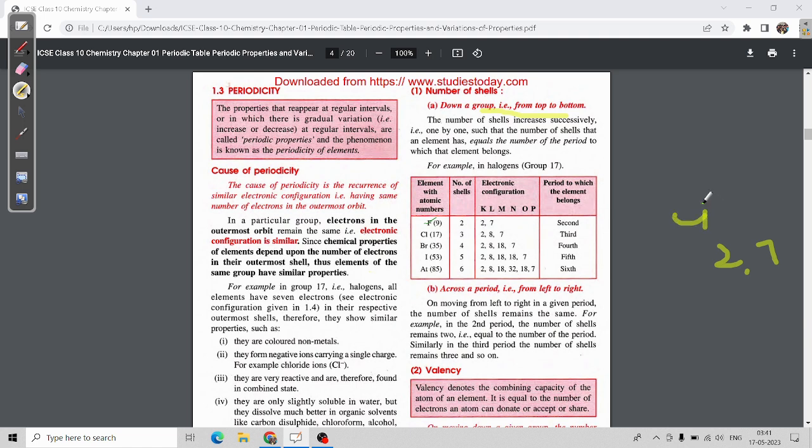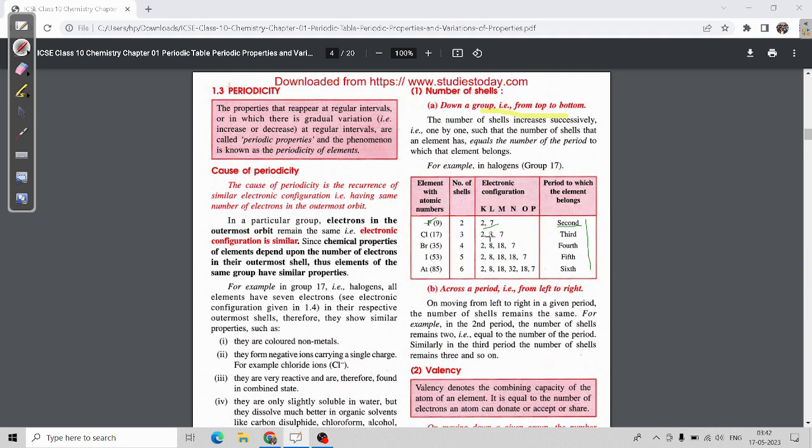It belongs to the second period, as I told you. See, periods are increasing one by one, but the group remains the same.